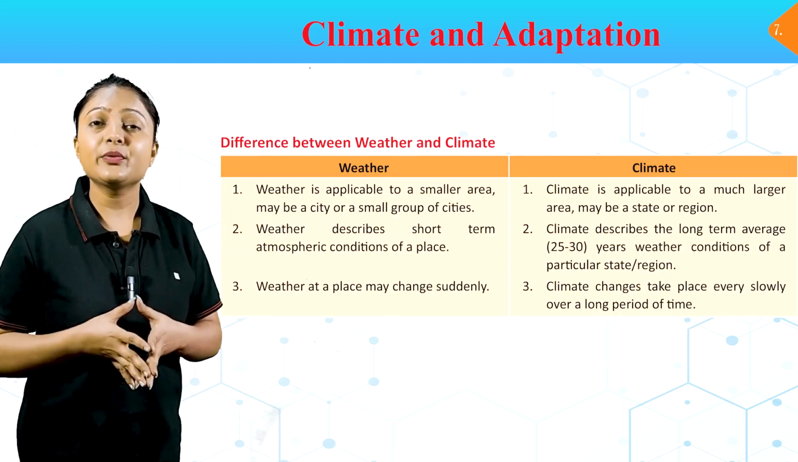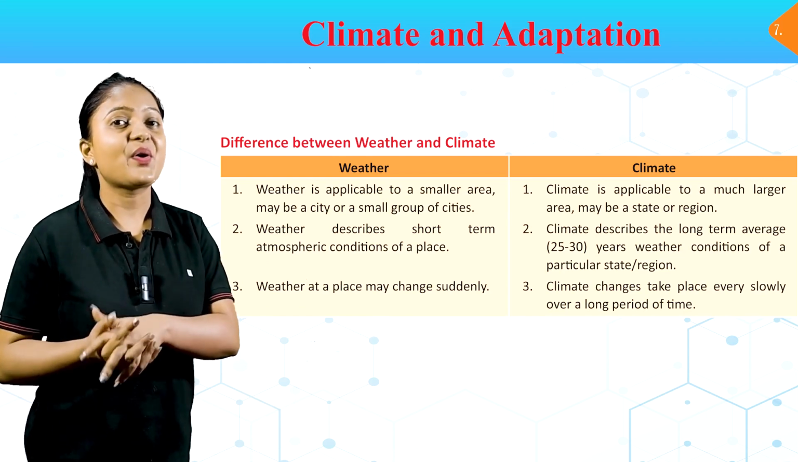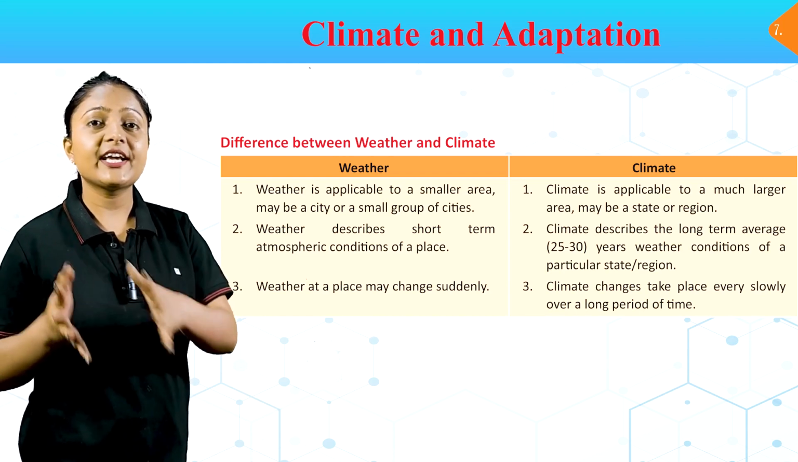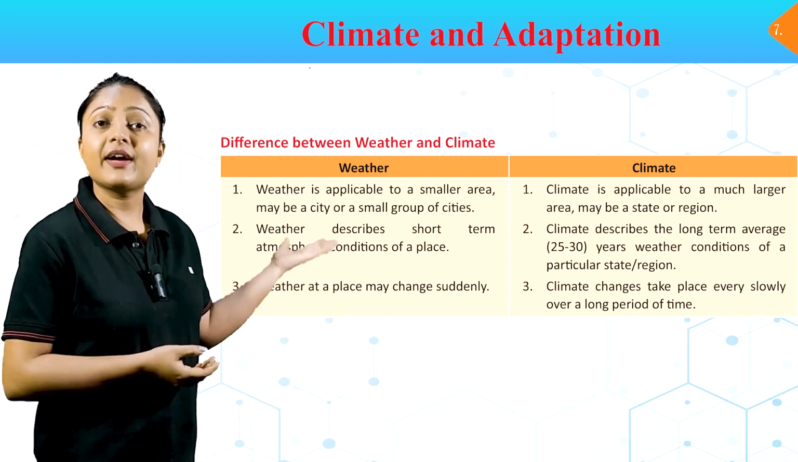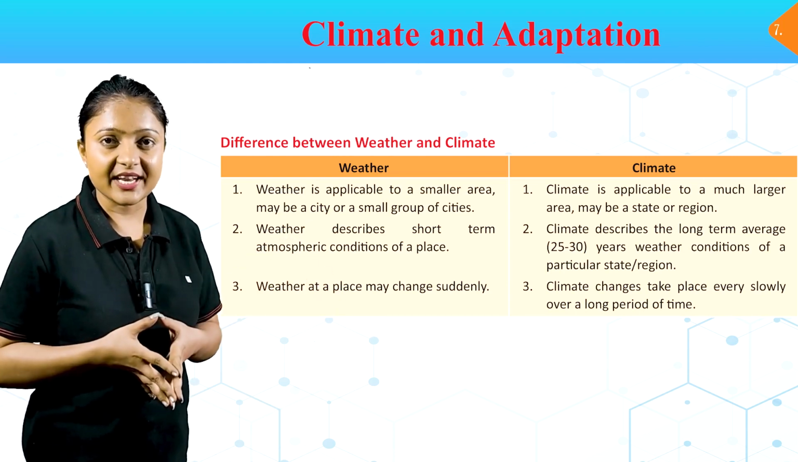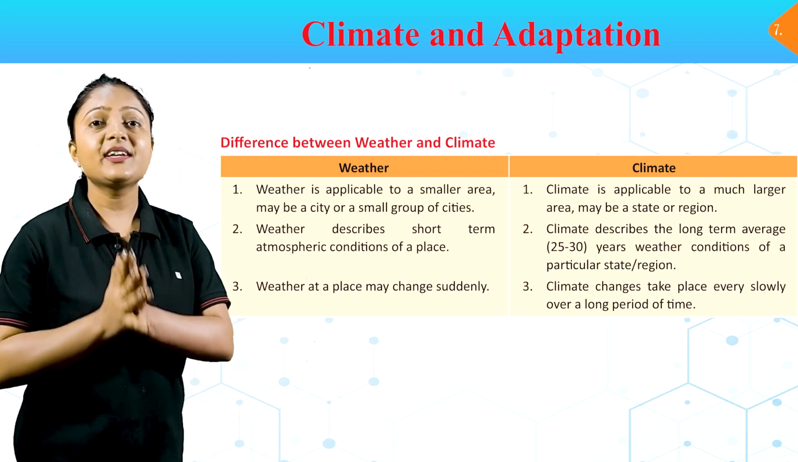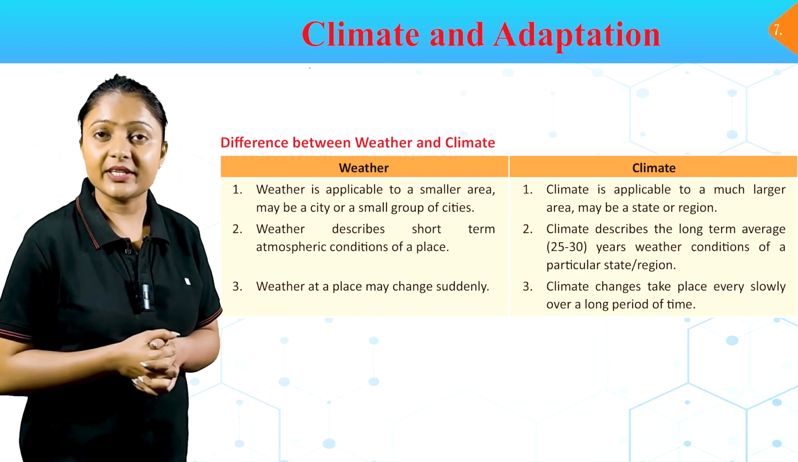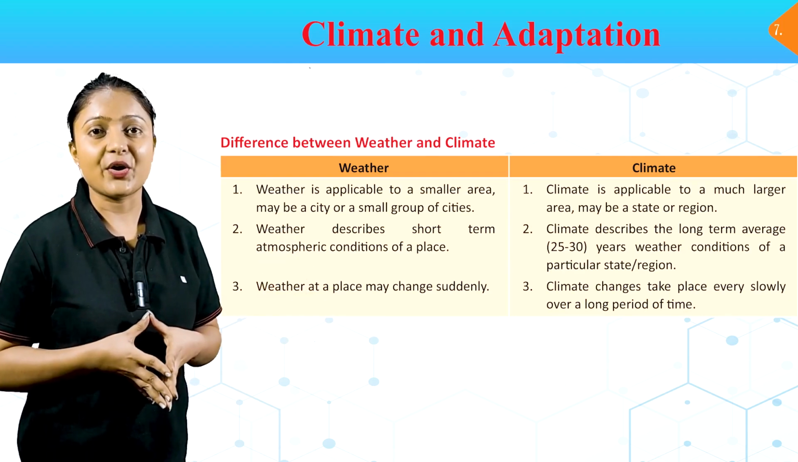Weather is applicable to a smaller area, maybe a city or a small group of cities. Climate is applicable to a much larger area, maybe a state or region. Weather describes the short-term atmospheric condition of a place. Climate describes the long-term average (25 to 30 years) weather conditions of a particular state or region.